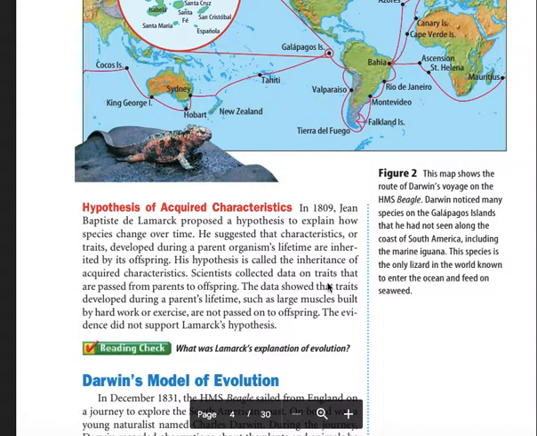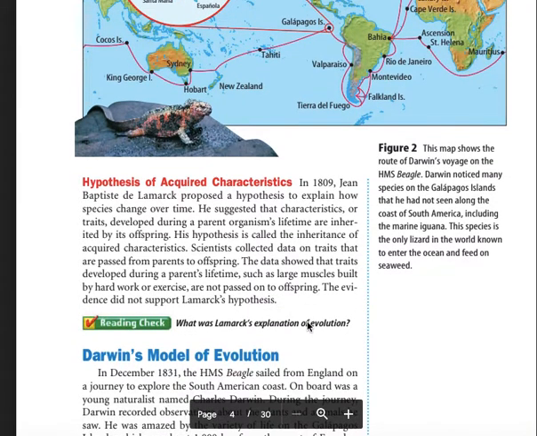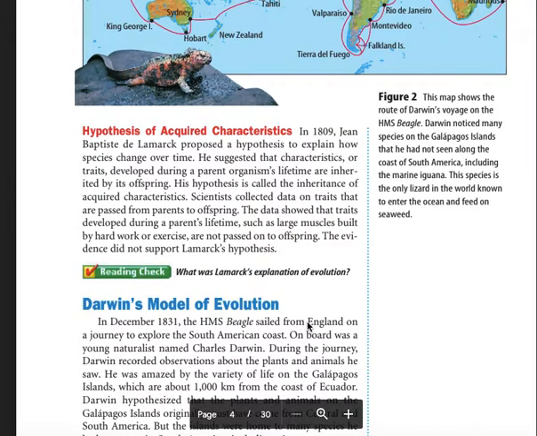Scientists collect data on traits that are passed from parent to offspring. The data showed that traits developed during the parent's lifetime, such as large muscles built by hard work or exercise, are not passed on to offspring. The evidence did not support Lamarck's hypothesis. Reading check. What was Lamarck's explanation of evolution?